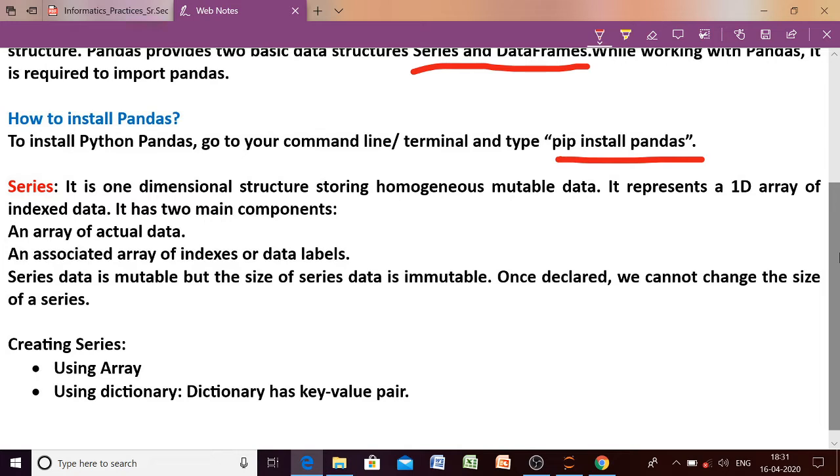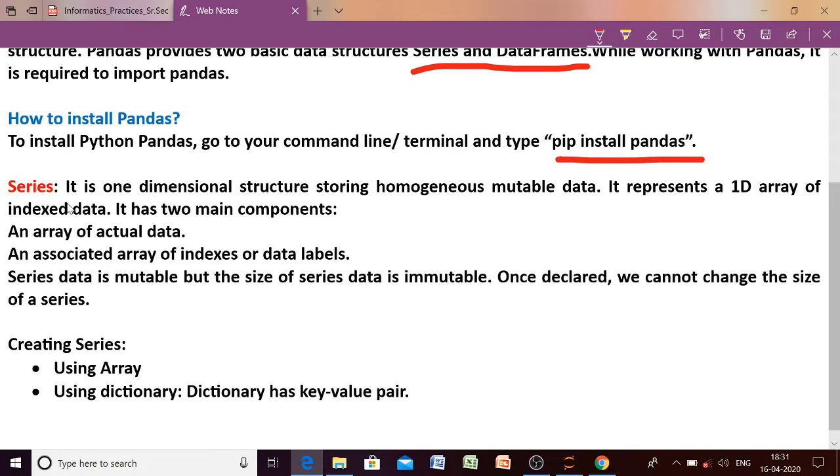In case of array, I used two terms, one dimensional array and two dimensional array. You remember now, one dimensional array means that only one dimension will be there, and in case of two dimensional array, two dimensions will be there. So similarly, series is a data structure which is one dimensional. Okay, one dimension means it will have only one dimension.